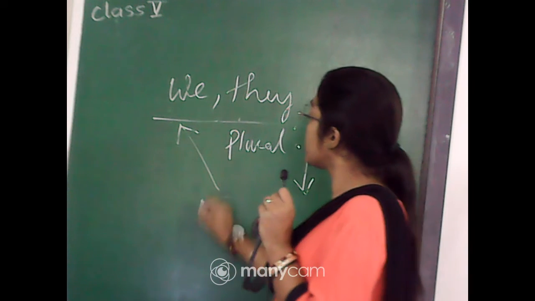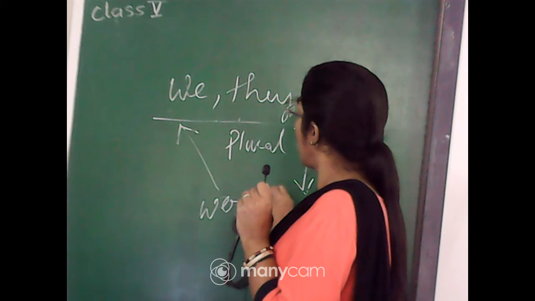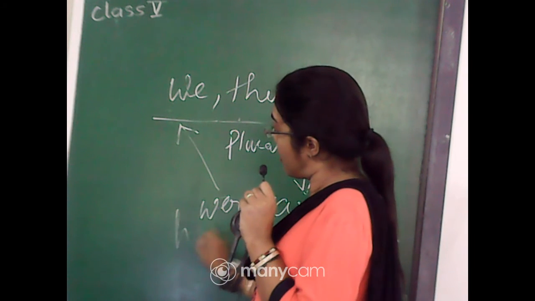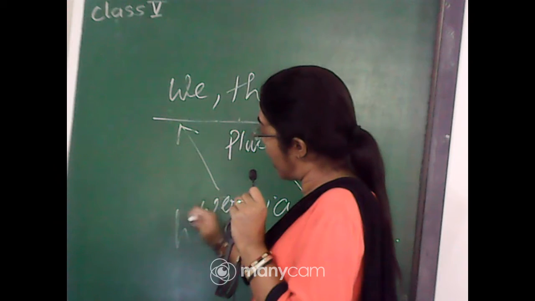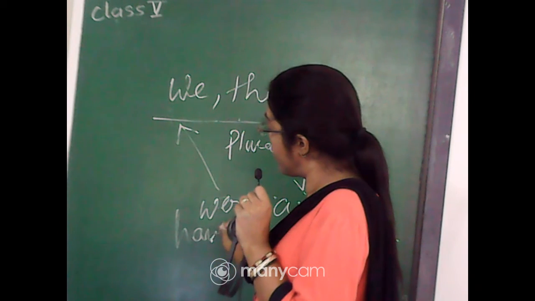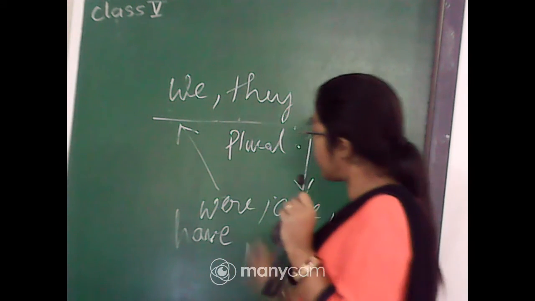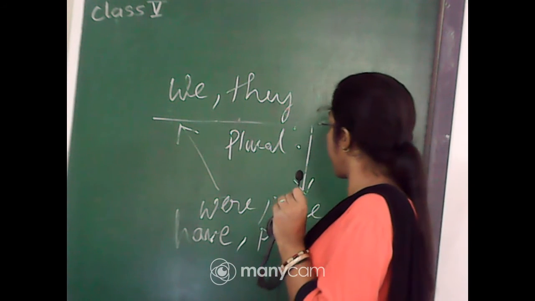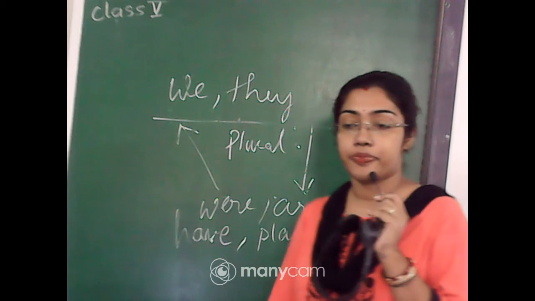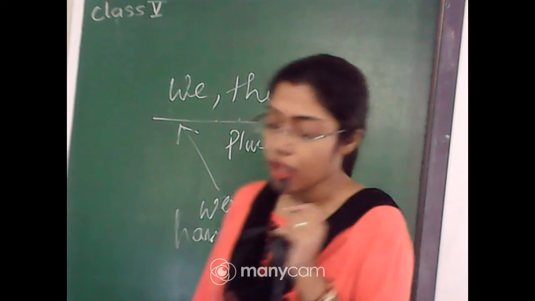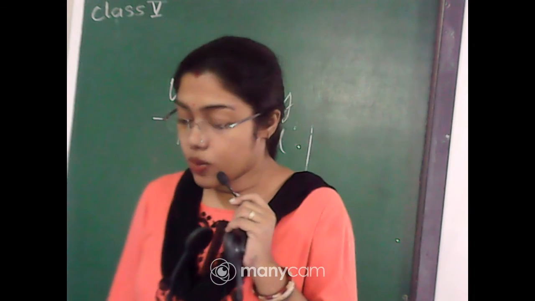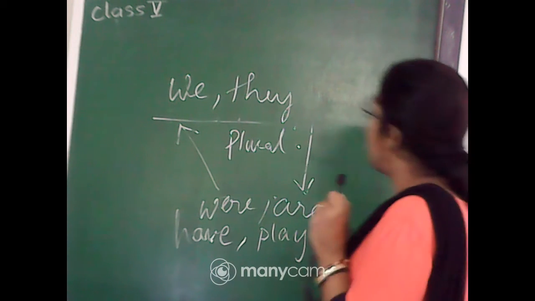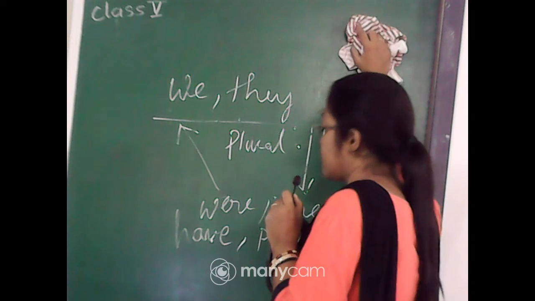So with this we are going to use were, are, have, and play, etc. Okay. Now next, one first exception that you need to know. That exception I will be talking about.